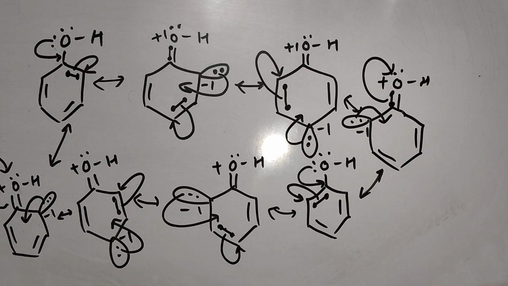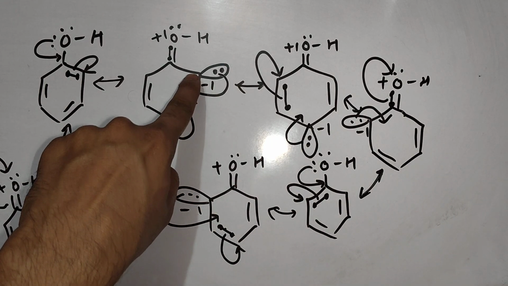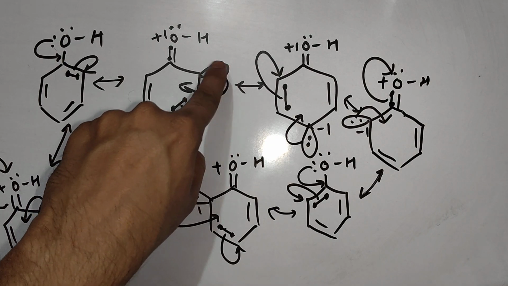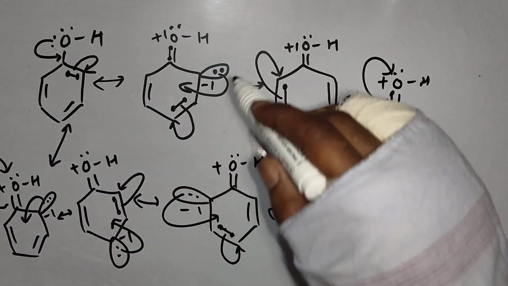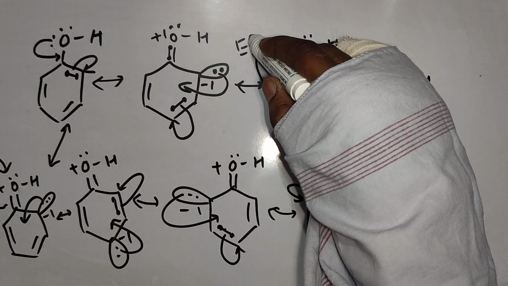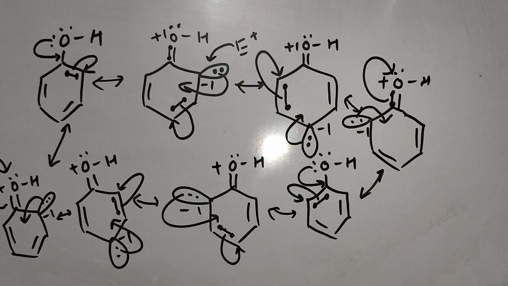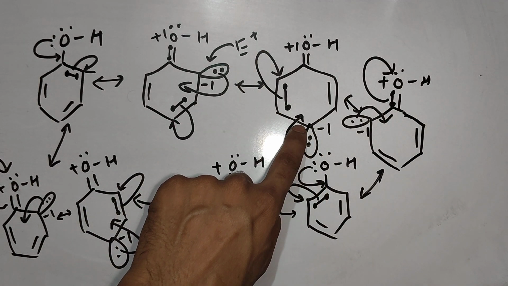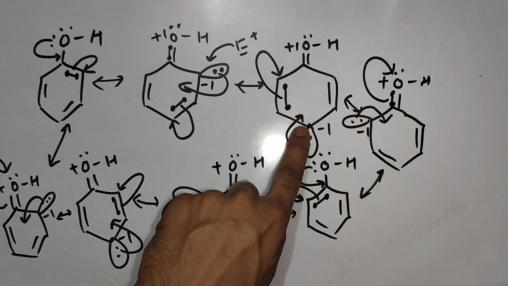Second option, carbon. You can check carbon has electrons, and which carbon has electrons most of the time? You can check this carbon, ortho carbon. Lone pair is available at the ortho position. So easily the electrophile can attack. Suppose here we have an electrophile. What does the electrophile want? Electrons. Easily it can attack on this position. Another position you can check, this carbon, para. Para carbon has a lone pair which can be attacked by the electrophile easily.